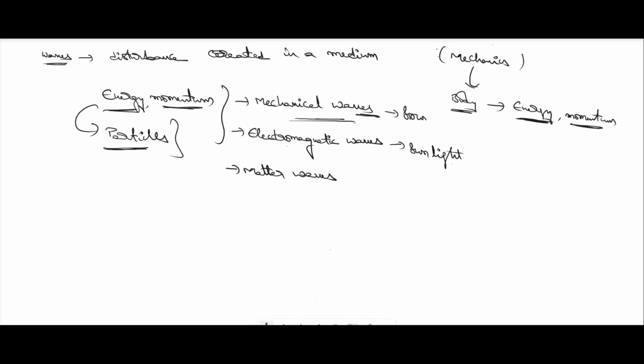An example of a mechanical wave is a sound wave. Matter waves are waves transported from one place to another due to the movement of matter, like protons, electrons, nucleons, neutrons. So due to the movement of particles, the waves are transmitted from one place to another.